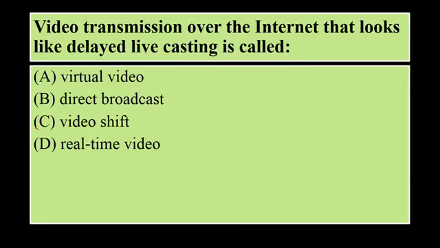Video transmission over the internet that looks like delayed live casting is called virtual video, direct broadcast, video shift or real-time video. So when the video transmission is done over the internet and it looks like delayed live casting, it is known as real-time video, which is the option D.